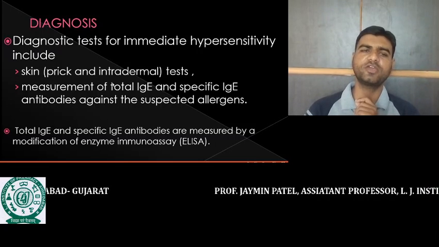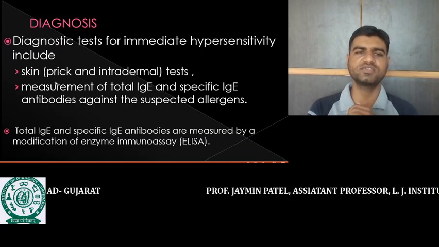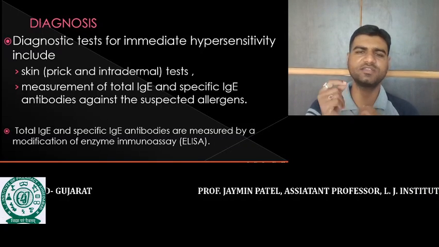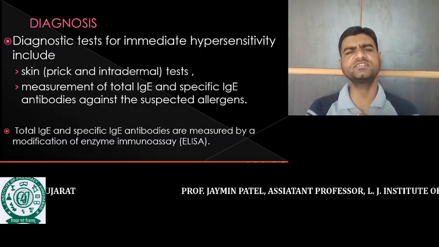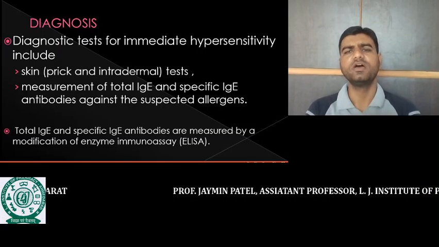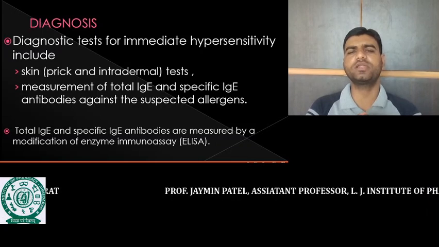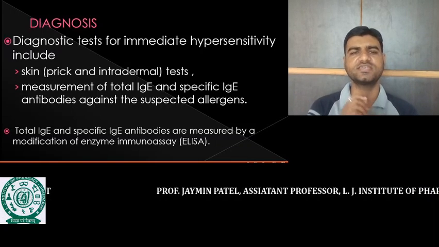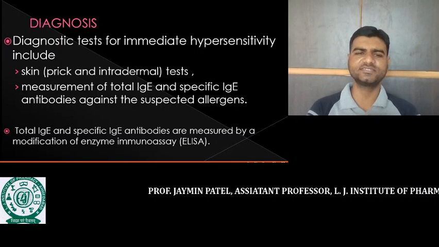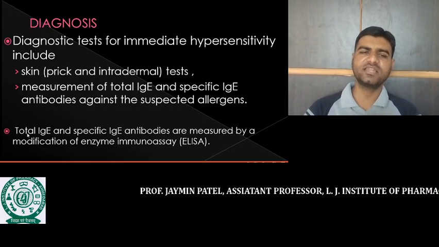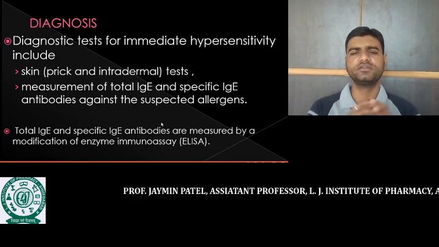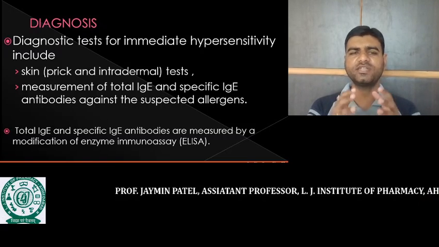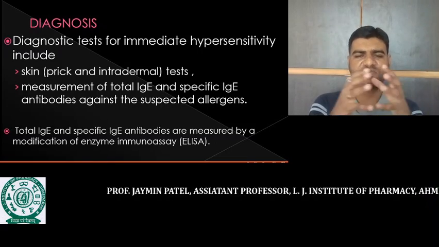It can be diagnosed by the skin pricking test. Whatever the allergen is, we introduce it at the intradermal level on the skin surface, and if redness occurs at that particular part, we know this person is sensitive to that allergen. The second way is by measuring the quantity of IgE in the blood, the total IgE and specific IgE.